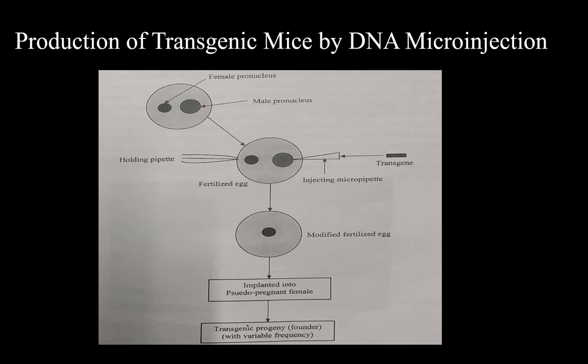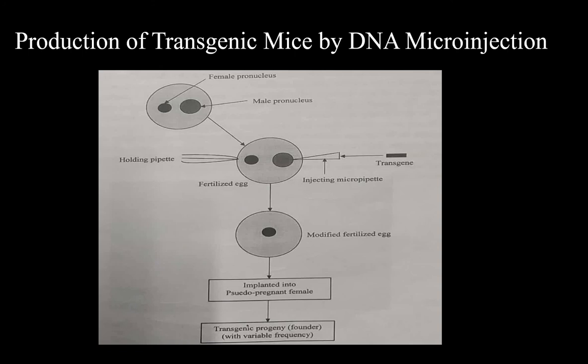The illustration depicts the methodology involved in the production of genetically modified, that is transgenic, mice by microinjection of DNA gene. Fertilized eggs are obtained here from the donor female, which is induced to superovulate and mated, that is artificially prepared and then mated.